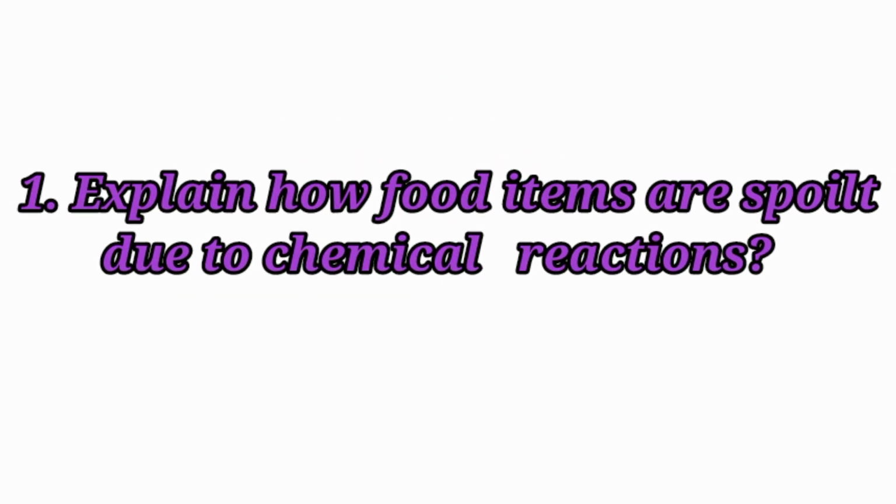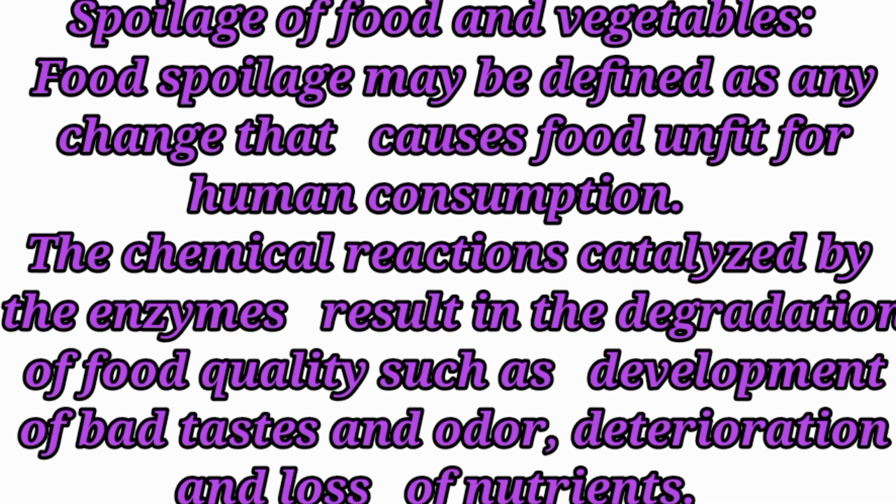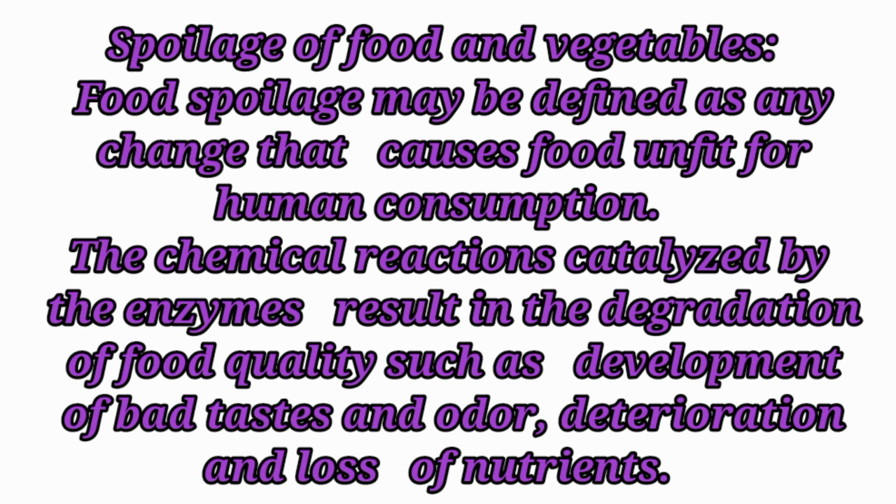Explain how food items are spoiled due to chemical reactions. Spoilage of food and vegetables. Food spoilage may be defined as any change that causes food to be unfit for human consumption.